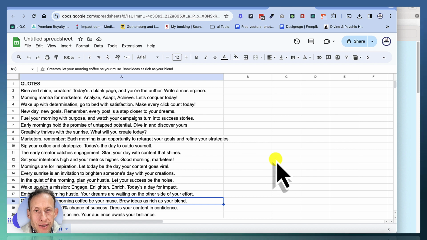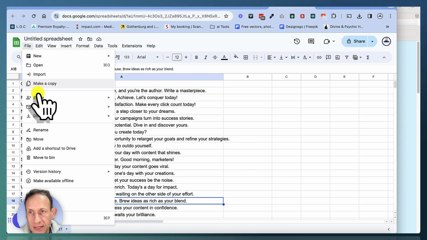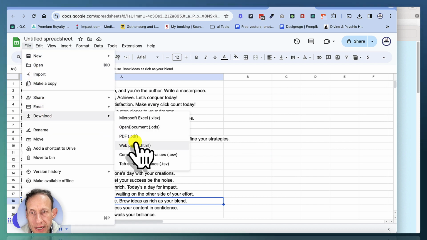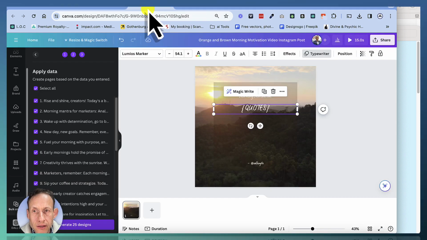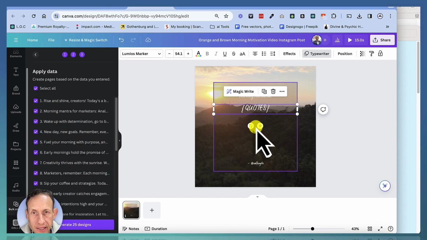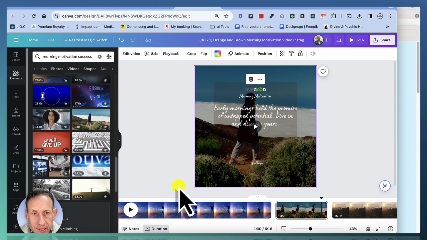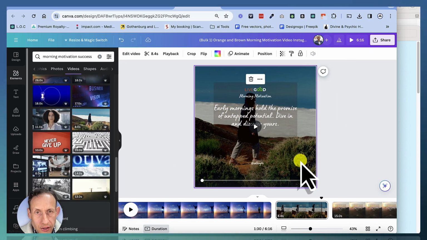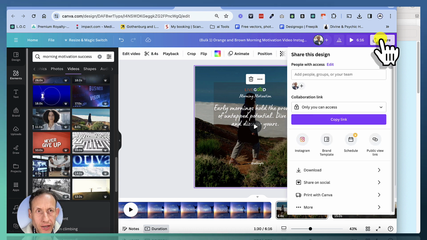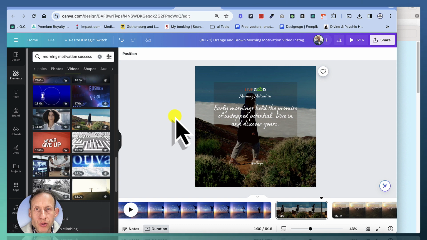And then you export it and download it as a CSV file, okay? And then in the app, you add it into the app, which is bulk create. And then you click to generate the 25 designs. And then you can alter your posts and then click download, okay? And then you're ready to post all your content.